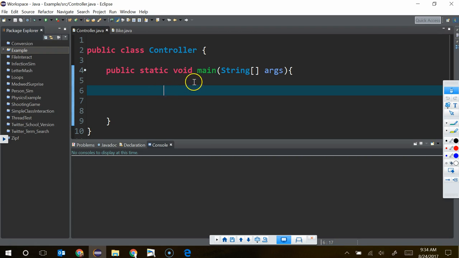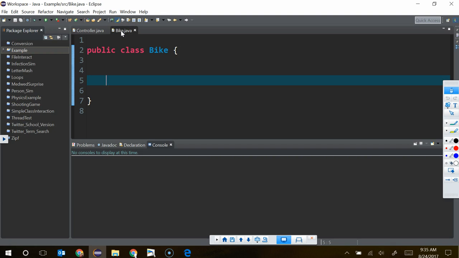All right, so let's walk through what we're going to do here. For this, I want y'all to have two, but today, just for simplicity's sake, we're just going to have one, the controller, and then a bike class. Can we make a new project for this? I would always make new projects for each one of these. Always make new projects. Okay? All right, so I'm going to use bike. We're going to build the bike class.